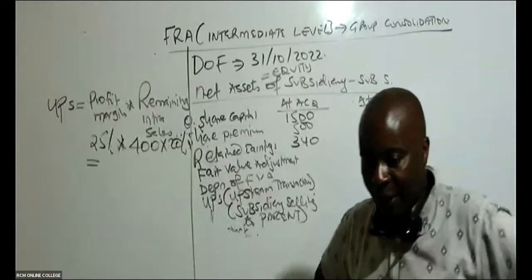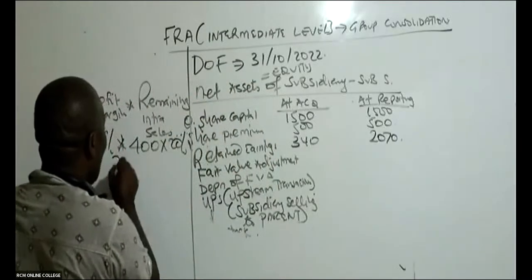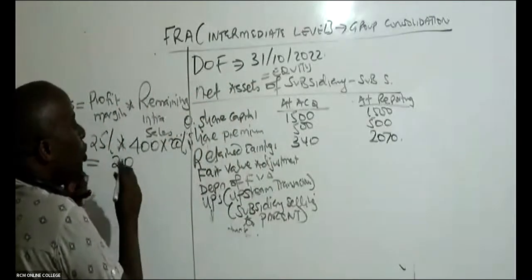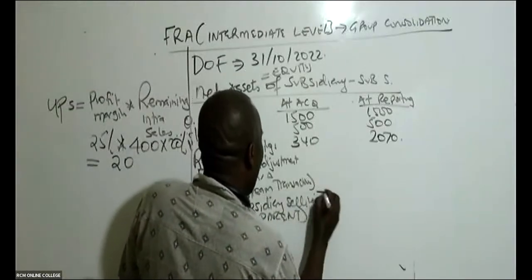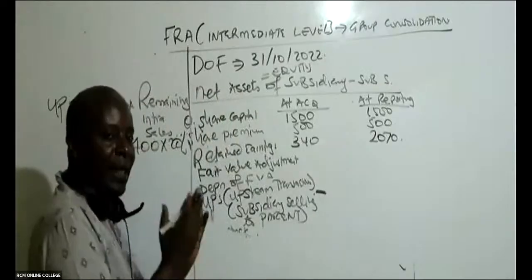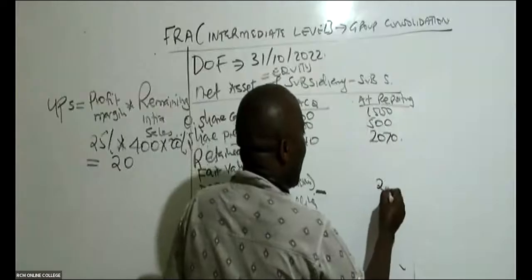Yeah, somebody is giving me a figure of what here? A figure of 20 million. So we shall not write million, we shall just write 20. Remember, this UPS does not arise on acquisition here. No. We did business after acquisition. So this UPS can only be subtracted here.